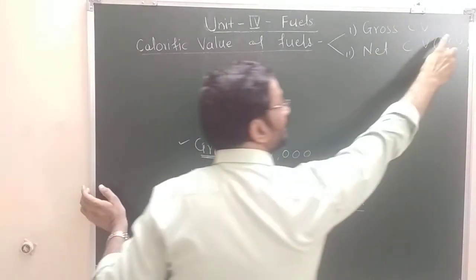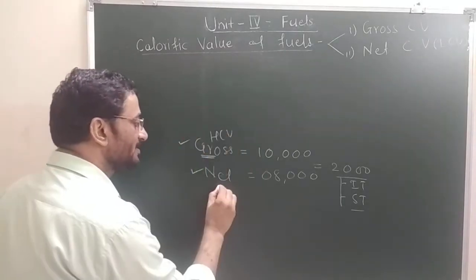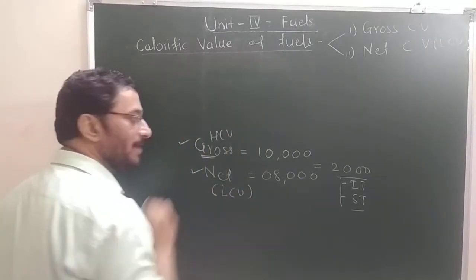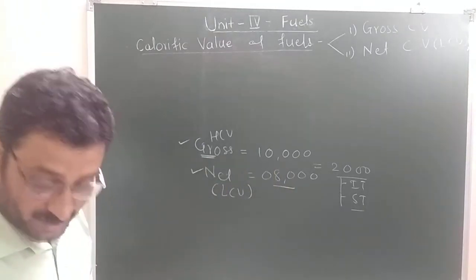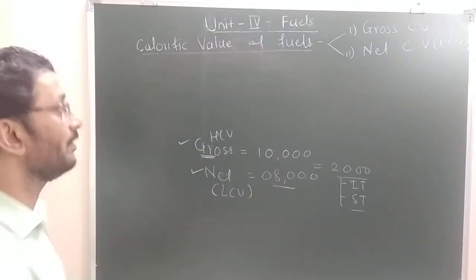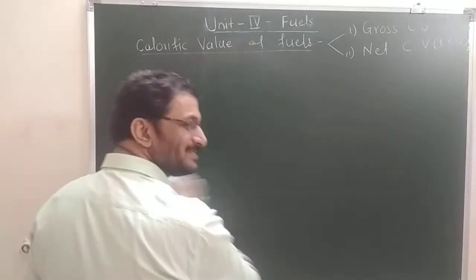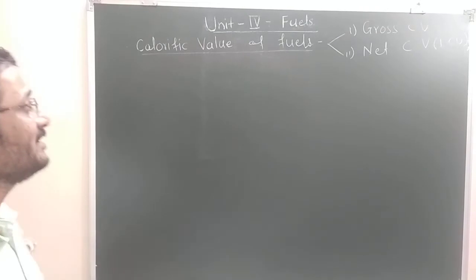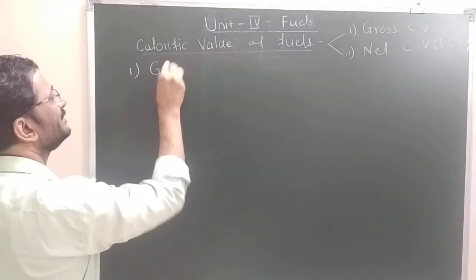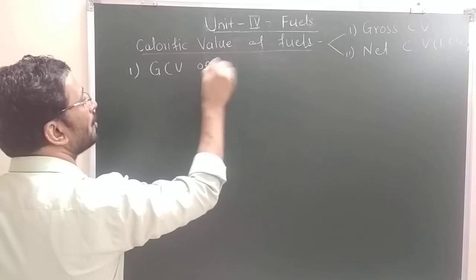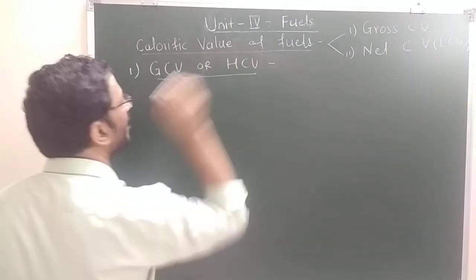So it is high calorific value. This gross is called high calorific value. This net will be low calorific value, because a lower figure is obtained. That is the basic meaning of gross. Gross means higher figure, higher value. Net means actual figure, actual value, which is always less than gross. So I will just write GCV, also called HCV. What is this GCV or HCV?